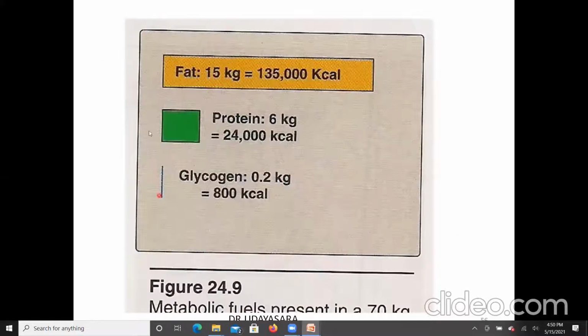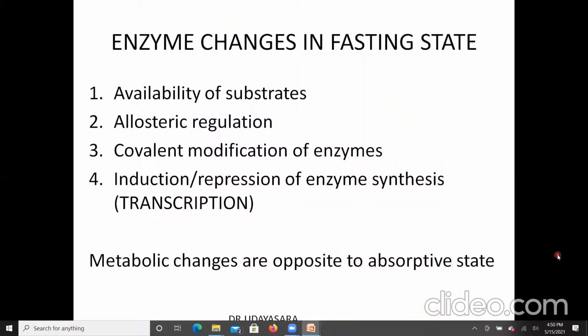This is a chart showing the calorie distribution in a 70 kg man. You can see that the calorie distribution of fat as triacylglycerol is more when compared to that of the glycogen. Protein is also listed here as a metabolic fuel, and 1/3 of the protein can be utilized as a metabolic fuel without compromising the vital function. As you know, protein has varied functions. It acts as a structural component, it has enzyme activity, and so on. So 1/3 of the protein can be safely used as a metabolic fuel without compromising the vital functions.